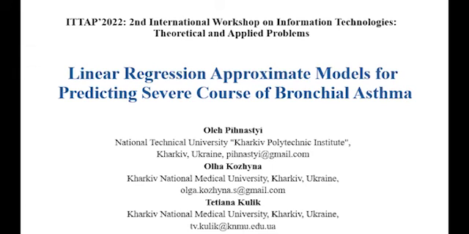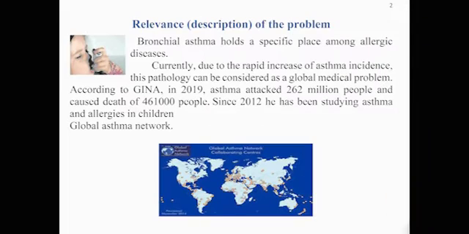This paper discusses the use of a multi-factor linear regression model to predict bronchial asthma severity. Allergic diseases prevalence in both children and adults increases year by year. Bronchial asthma in children is the most common chronic respiratory pathology.